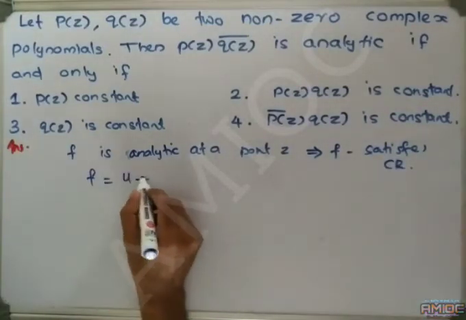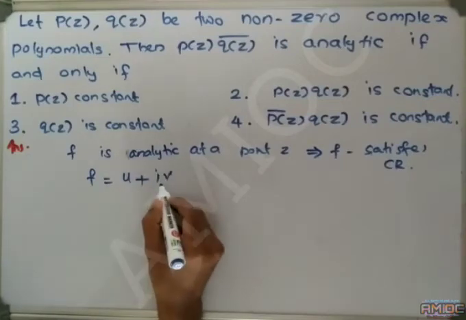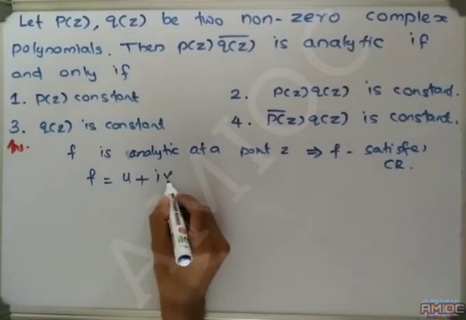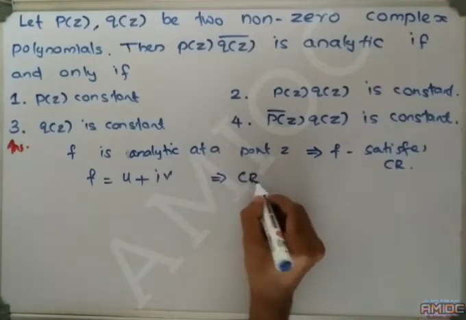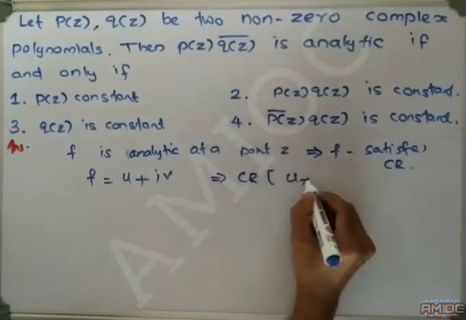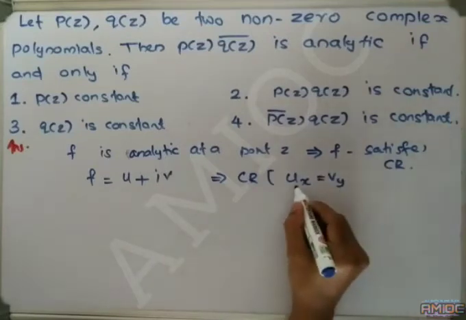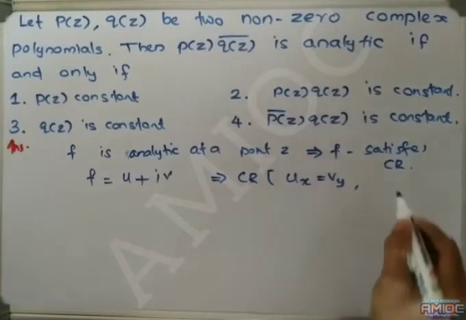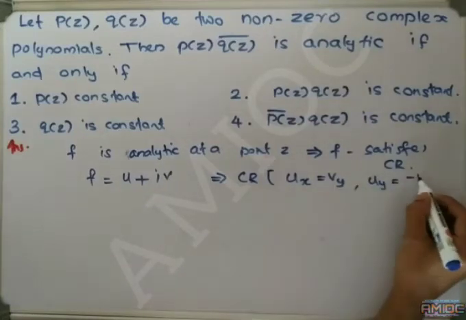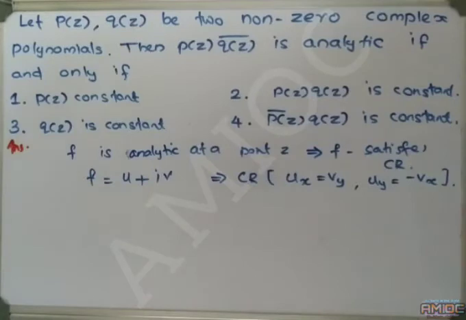If f is expressed as u plus iv, where u is the real part and v is the imaginary part of the complex function, then the Cauchy-Riemann equations are ux is equal to vy, the partial derivative of u with respect to x is the partial derivative of v with respect to y, and uy equal to minus vx.